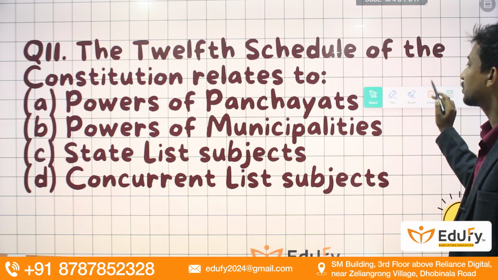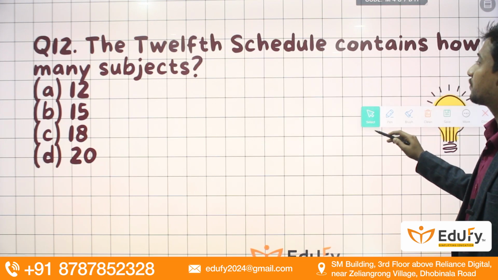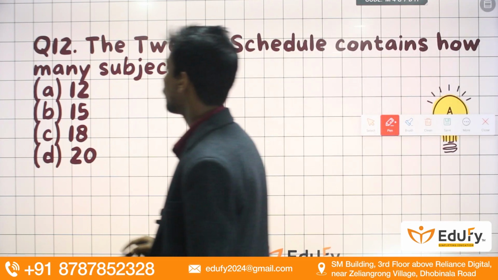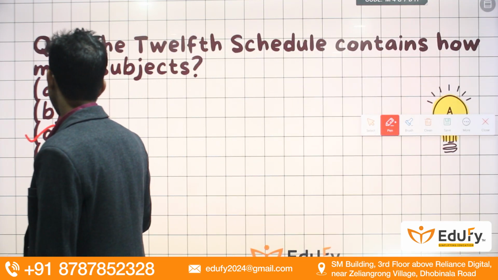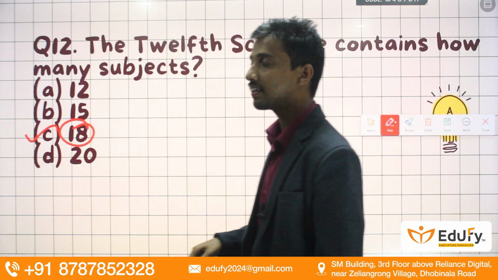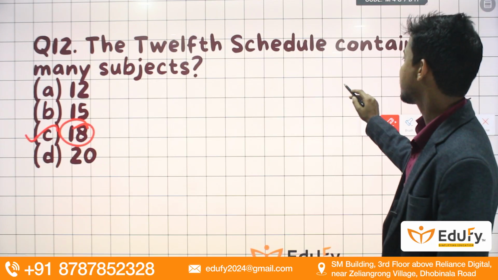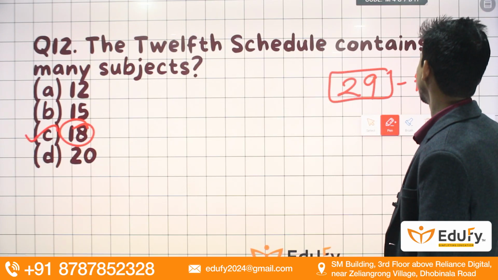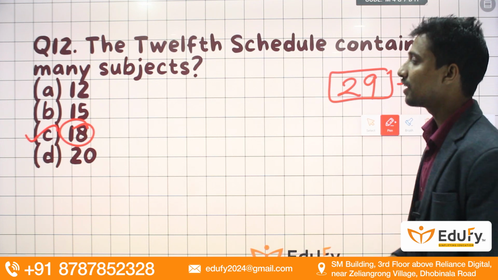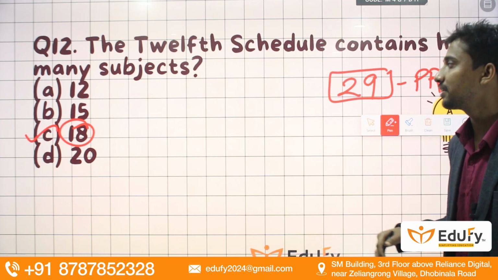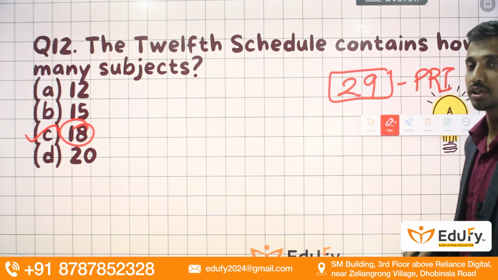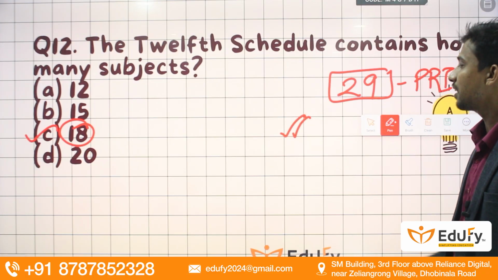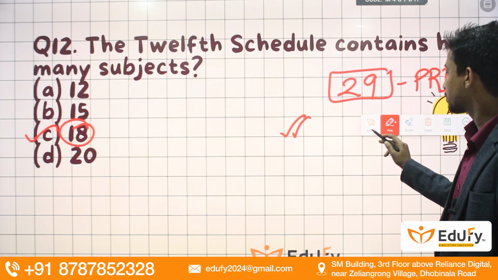So moving towards the next question, guys. The 12th schedule contains how many subjects? So guys, the 12th schedule contains 18 subjects. So 18 subjects are there under the municipalities, and under the Panchayati Raj institutions we have 29 subjects. Remember that these are the subjects under the 11th and the 12th schedule. So in case of the 12th schedule, it shall be 18 subjects. So the correct option will be option C.